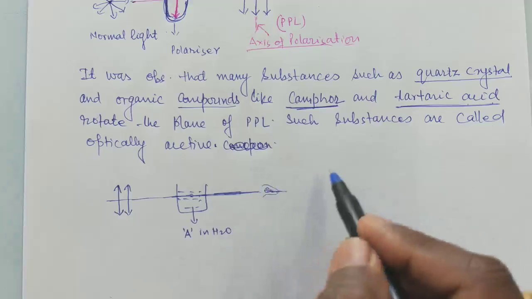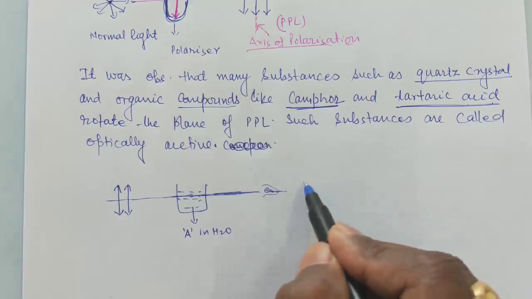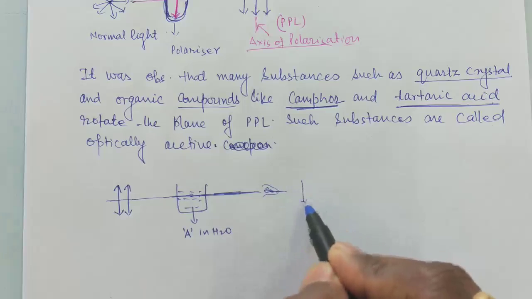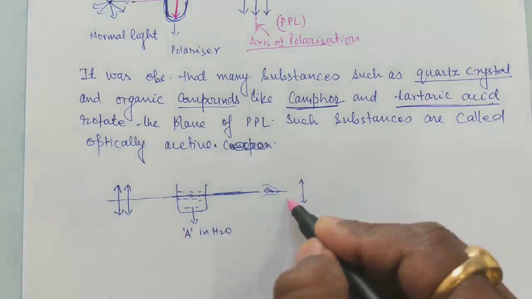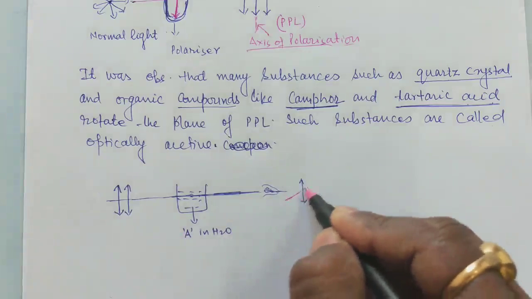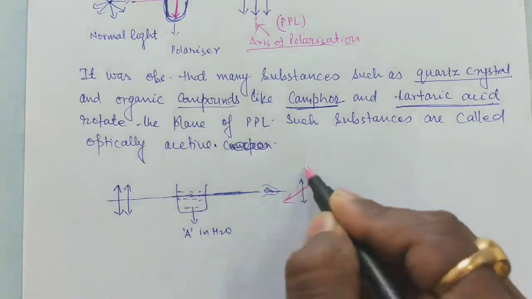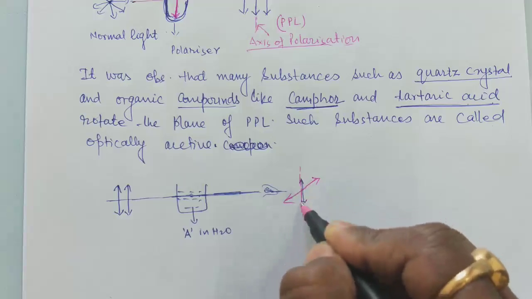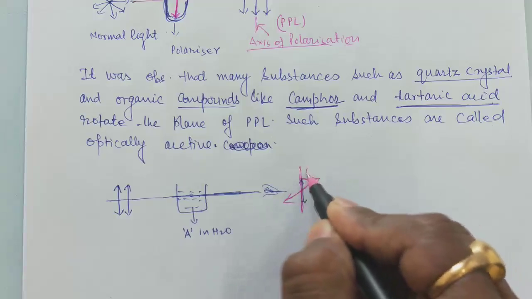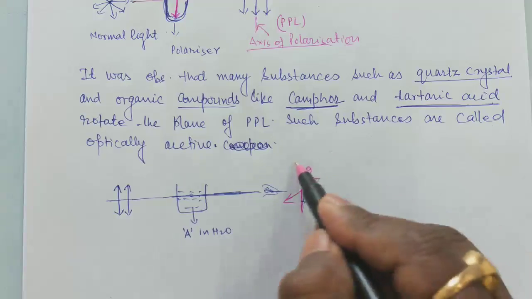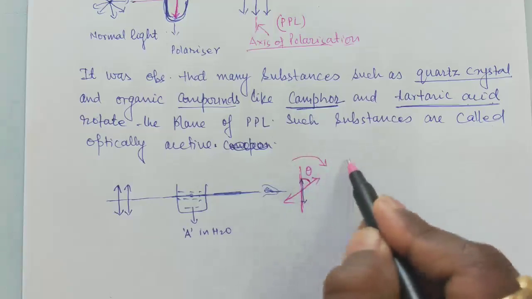After observation, suppose the plane polarized light is rotated. This is the axis of polarization. From this axis of polarization, let the plane be rotated by angle theta.